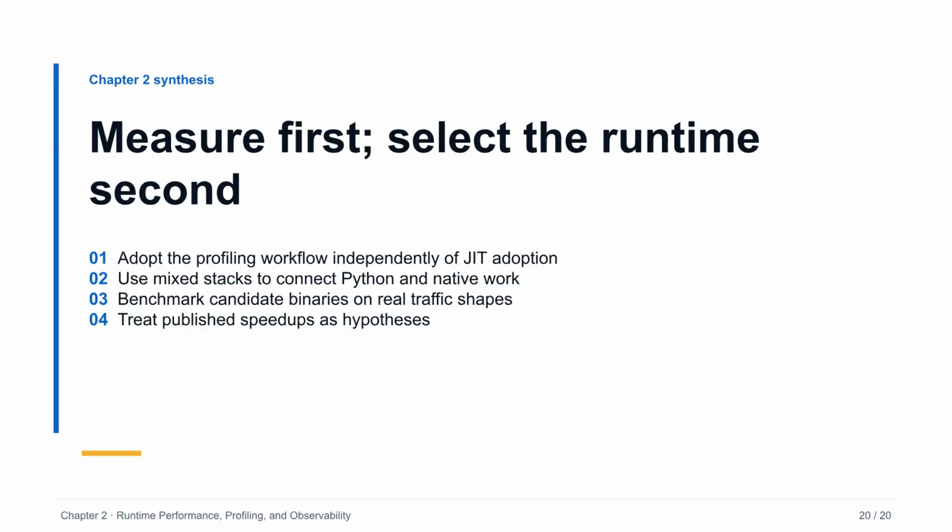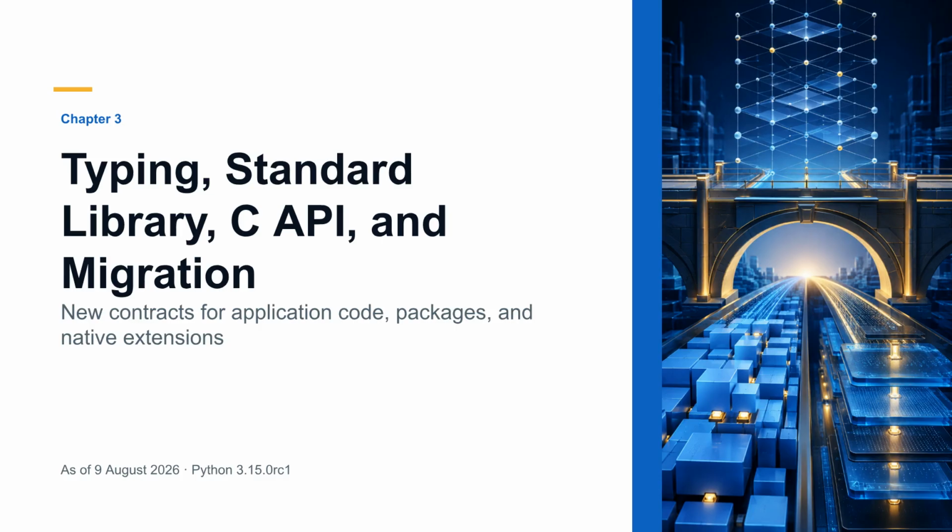The final chapter turns to the ecosystem boundary, typing, standard library APIs, package startup, extension compatibility, and the migration work required around them. Python 3.15 reaches beyond syntax and runtime performance. The typing system can describe type forms, closed typed dictionaries, and disjoint class hierarchies.